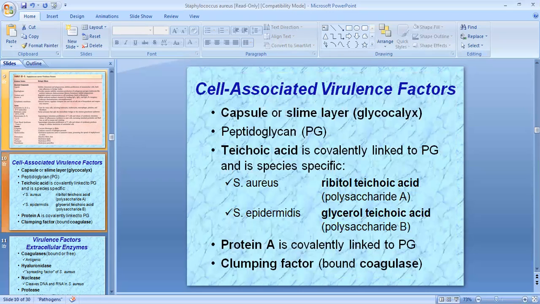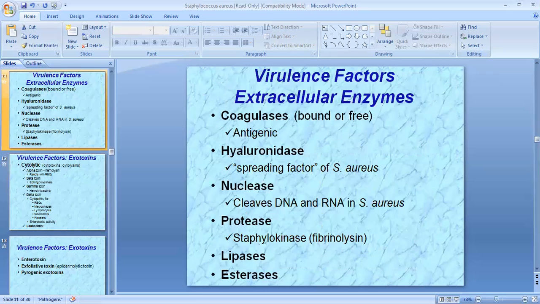The cell-associated virulence factors include the capsule and slime layer, peptidoglycan, teichoic acid, protein A, and clumping factor. Extracellular enzymes like coagulase, hyaluronidase, nuclease, and protease each have their own function.